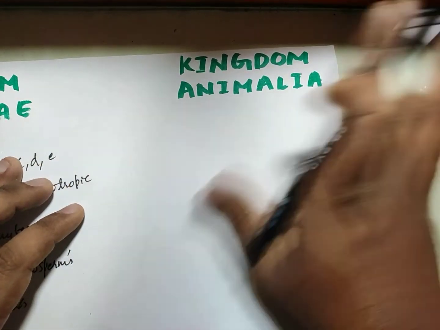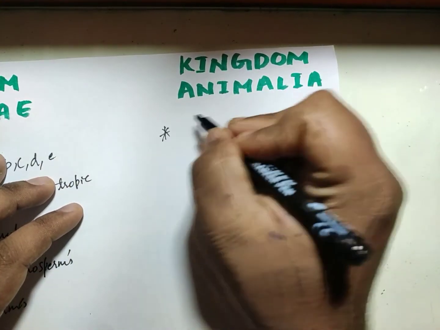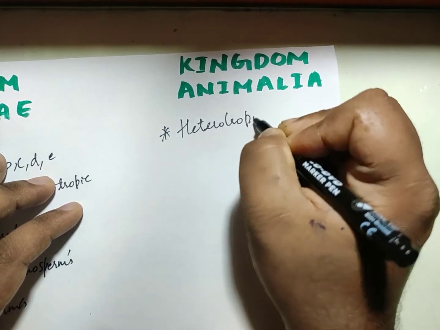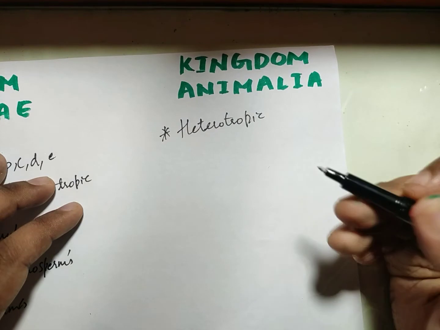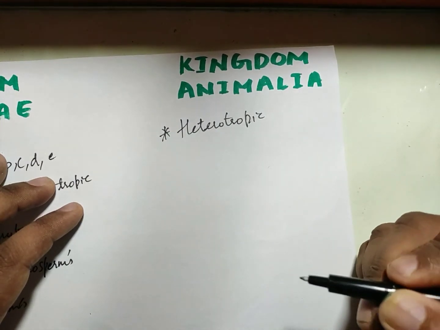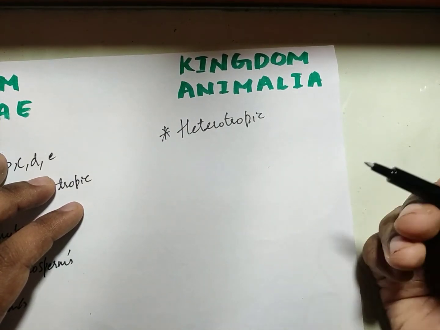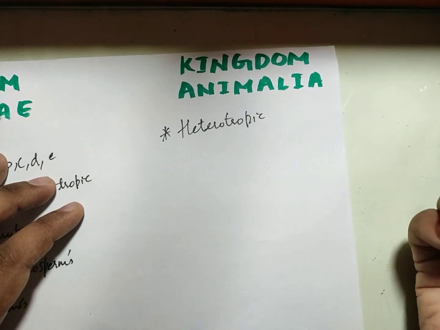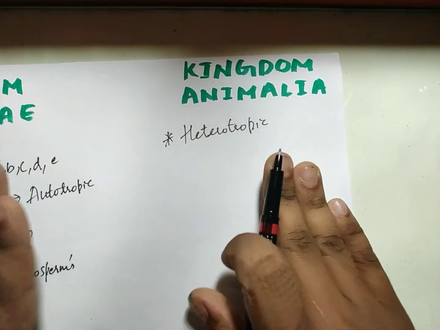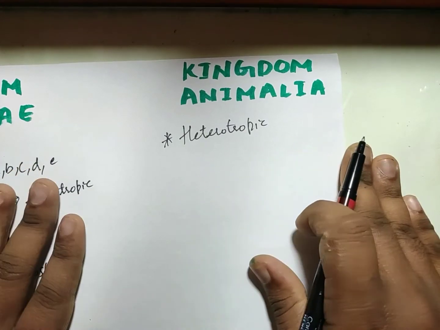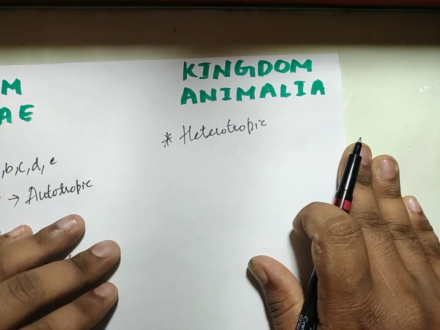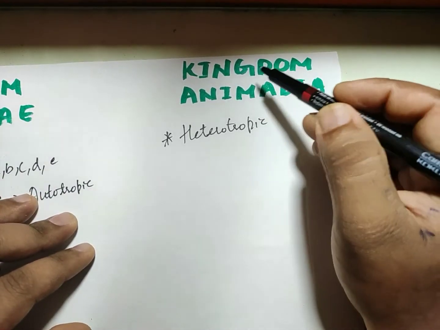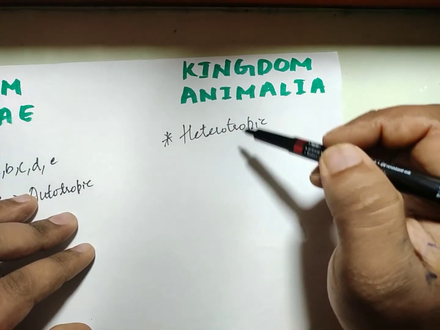All the organisms which are heterotrophic in nature, that is, those organisms which cannot prepare their own food and which depend on others for their food, basically a plant or an animal, are considered in a group called kingdom Animalia.